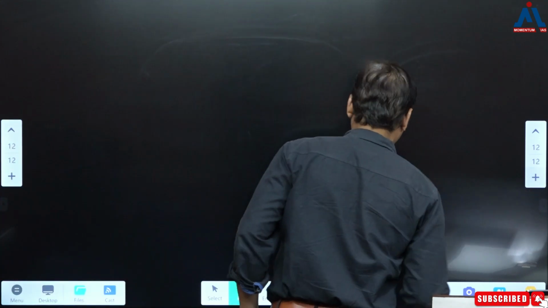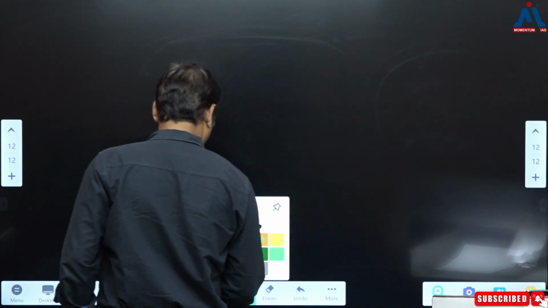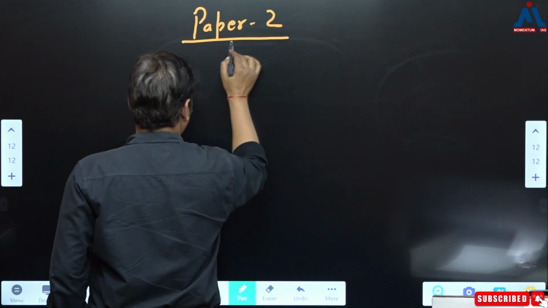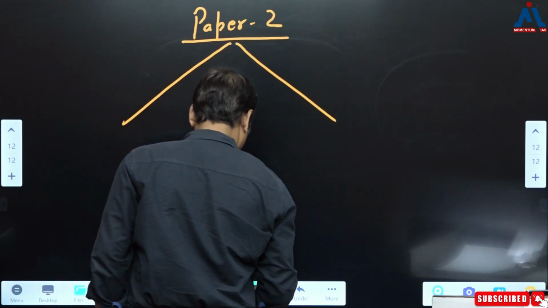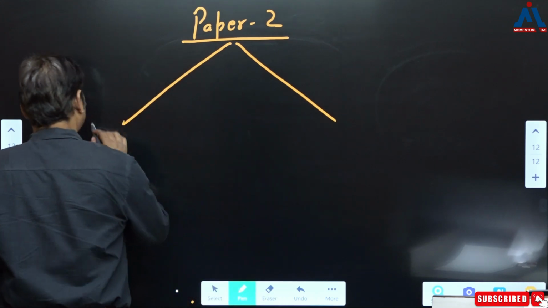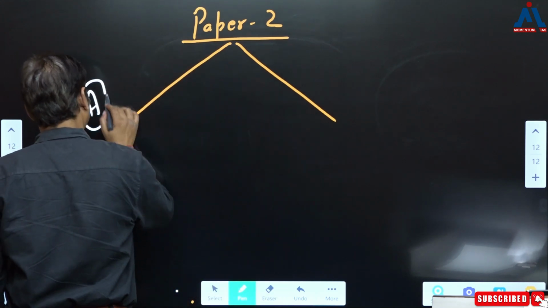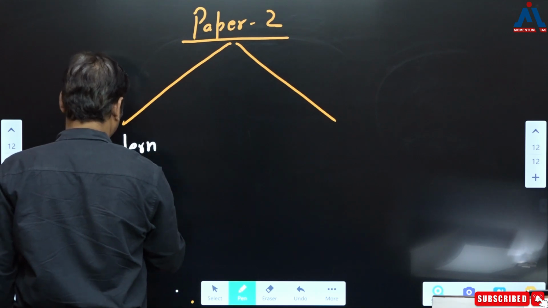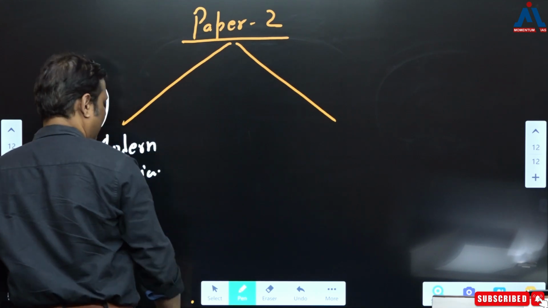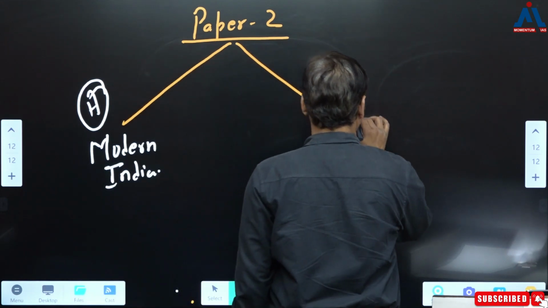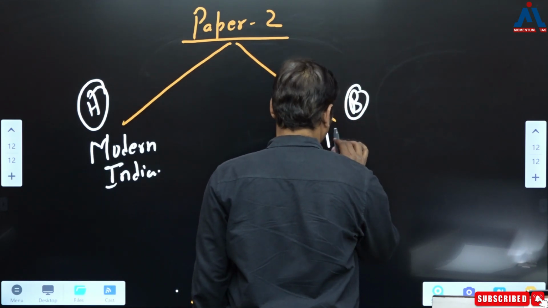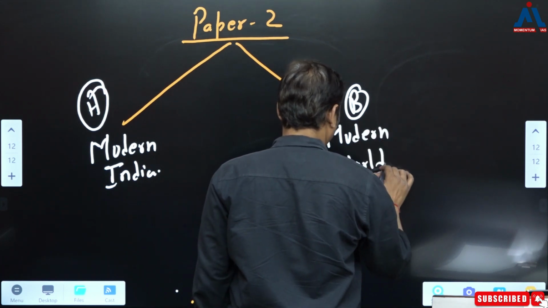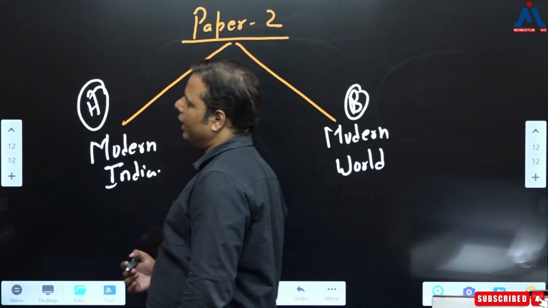Then it comes to paper 2. As usual, in paper 2 also there are two parts, right? There is one part, that is again part A, and this part A covers modern India, correct? And this is part B, that is the modern world. Now this is part A and part B.